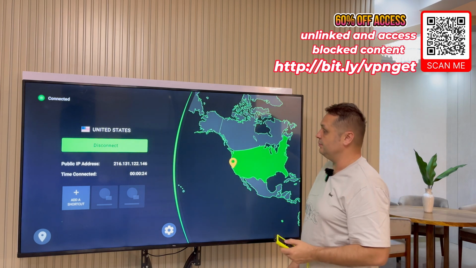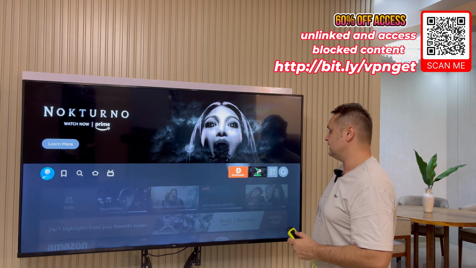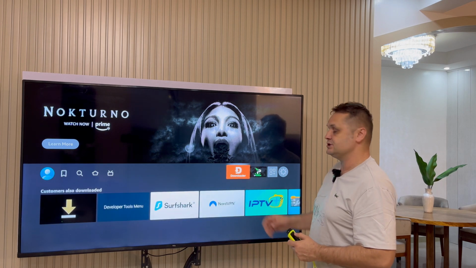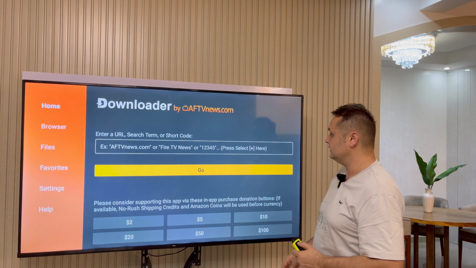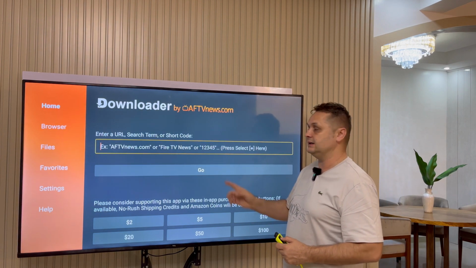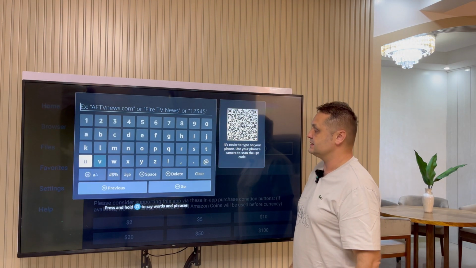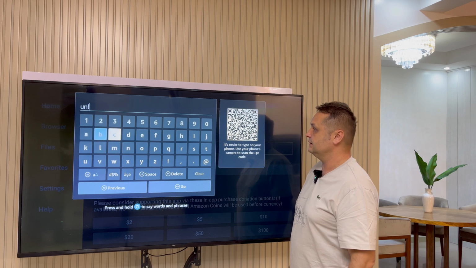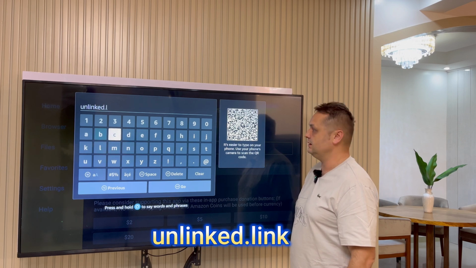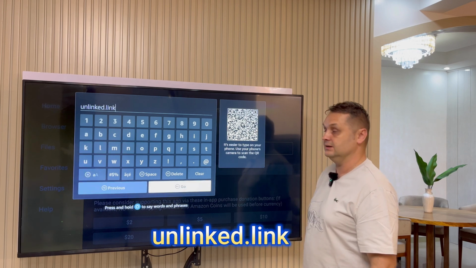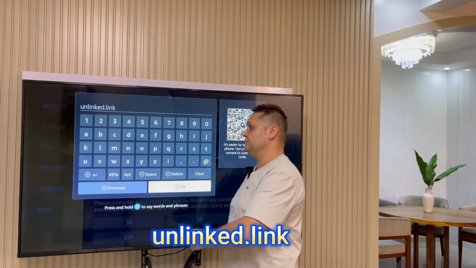Once you're done, press the home button. And now we're going to proceed and open up the Downloader application. Once you open that up, it'll look like this. What you want to do now, press the OK button. You're going to click up in here, highlighted yellow, click inside of here, and simply put in unlinked.link, okay? Just exactly like that, unlinked.link. Once you put that there, simply press the go button.